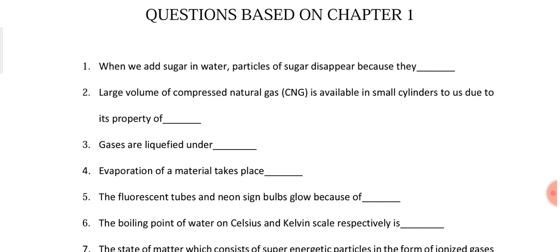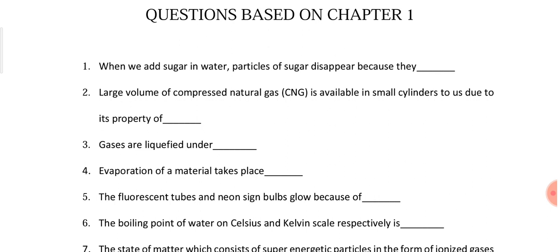Question number 2 is, large volume of compressed natural gas CNG is available in small cylinders to us due to the property of high compressibility of gases, that we are able to store large volume of gas in a small size of cylinder. Question number 3 is, gases are liquefied under high pressure and low temperature. This we have discussed. If you have any confusion, then you can go through the topic of liquefaction of gases.